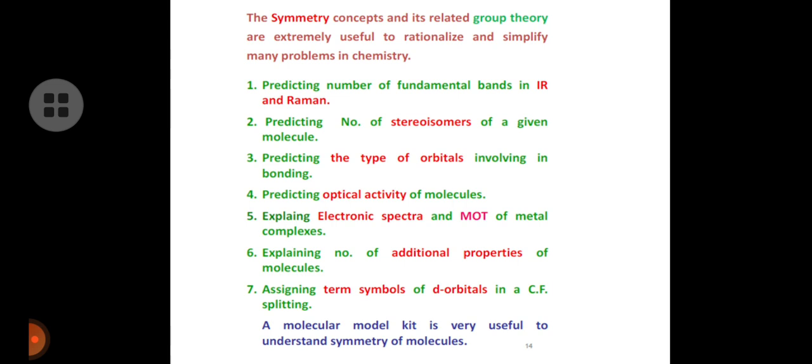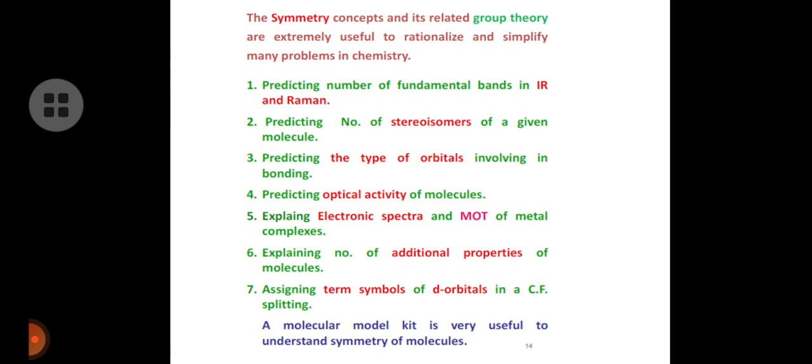So what can we predict by using symmetry? It predicts the number of fundamental bands in IR and Raman. It predicts the number of stereoisomers of a given unknown molecule, and the type of orbitals involved in bonding. So which orbitals are involved in the bonding, we can know by using symmetry.